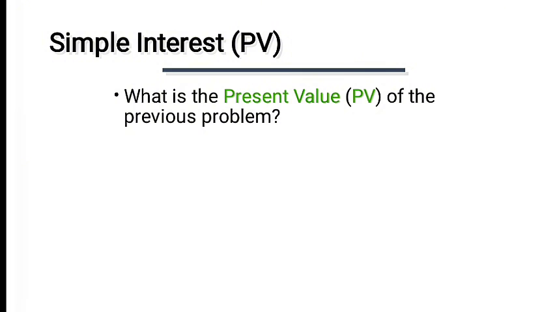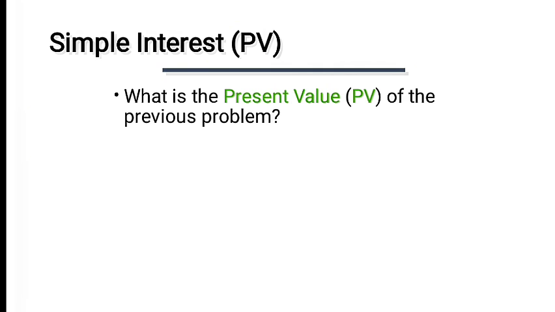What is the present value of the previous problem? The present value is simply the $1,000 you originally deposited today. Present value is the current value of a future amount of money or series of payments, evaluated at a given interest rate. Present value is also calculated with a formula. There is a special formula for that. We will solve it in the next slides, inshallah.